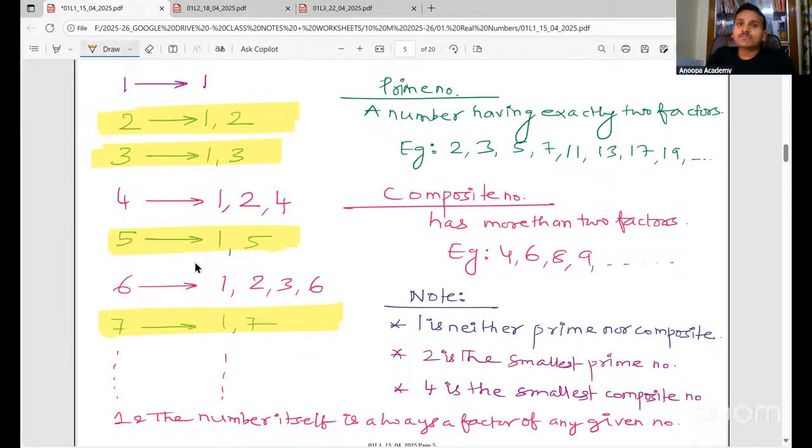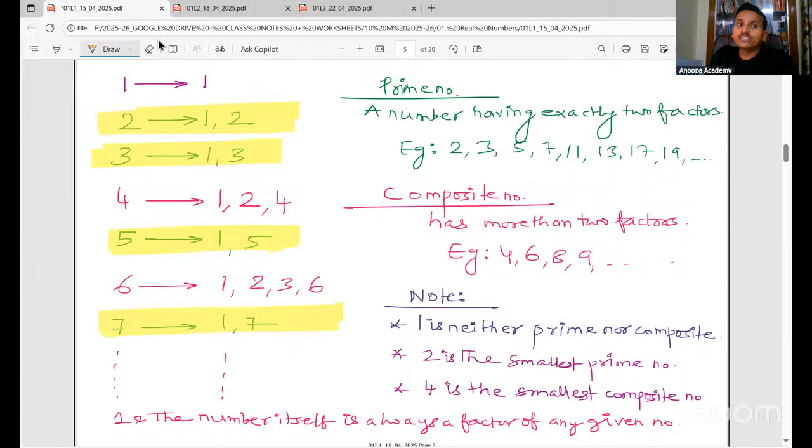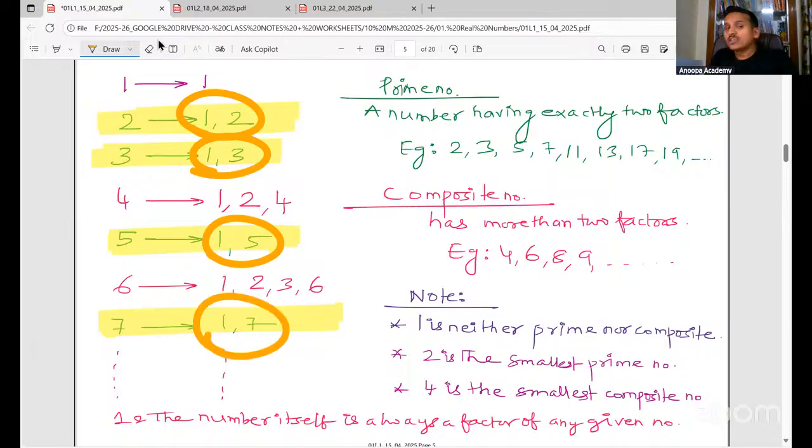Next, we have something called a prime number. What is a prime number? A number having exactly 2 factors. Please remember, exactly 2. Not more than 2. Not less than 2. Exact means only 2. For example, if you take 2, 2 is having 1 and 2 as factors, 3 is having 1 and 3, 5 is having 1 and 5, 7 is having 1 and 7 as factors, right? So all these are prime numbers, and we can keep writing. I have stopped at 7, but we can keep writing. So a number having exactly 2 factors is called a prime number.